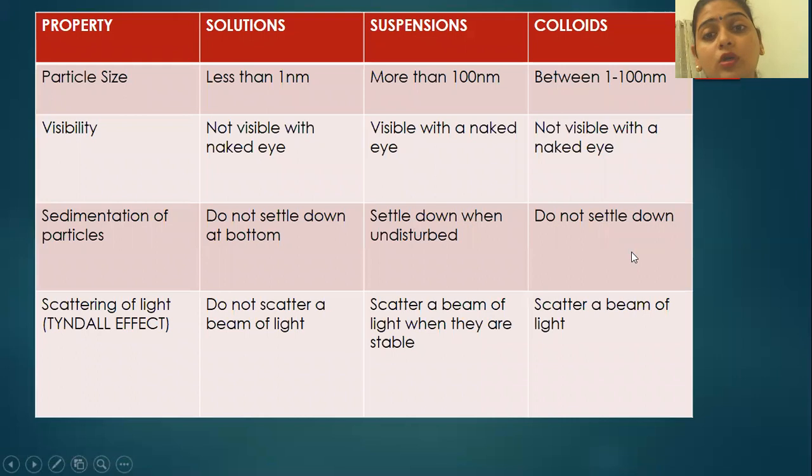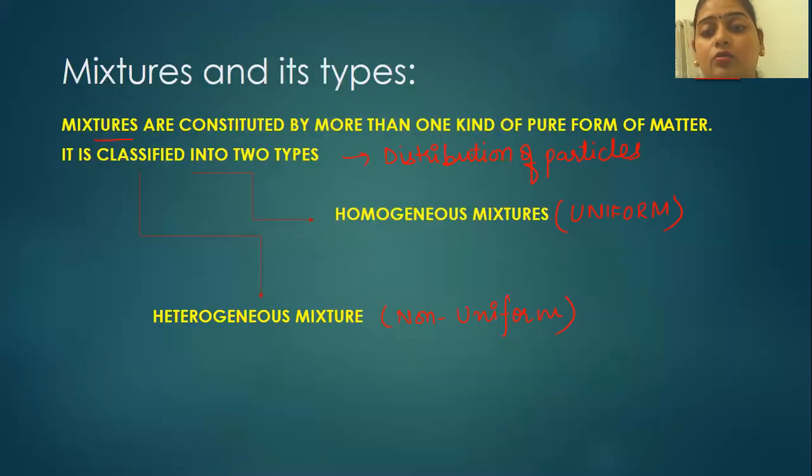Now let me go back to slide one. Homogeneous mixtures, you have now understood. We have given them a special name, that is true solutions. Homogeneous mixtures are true solutions.